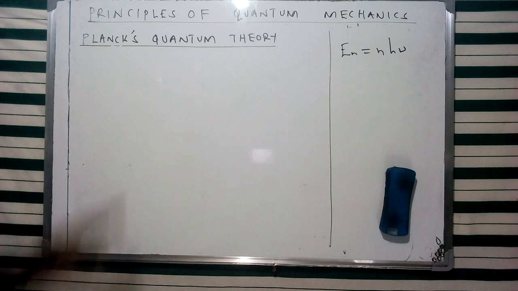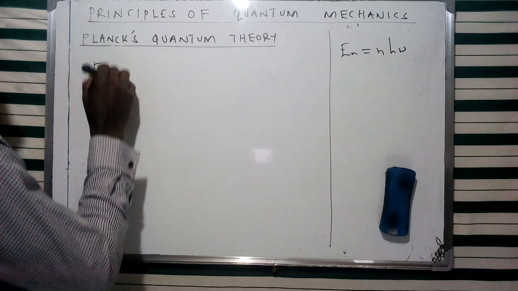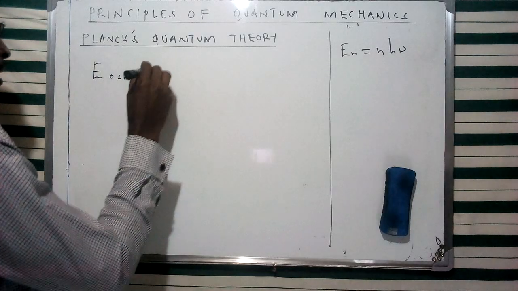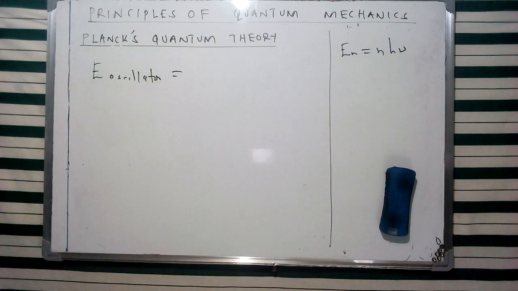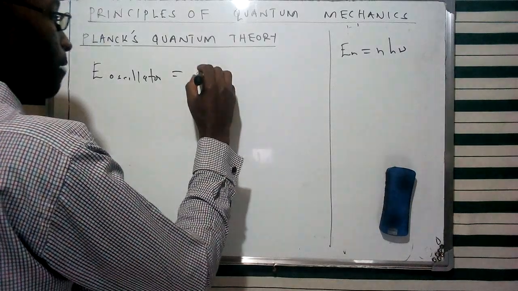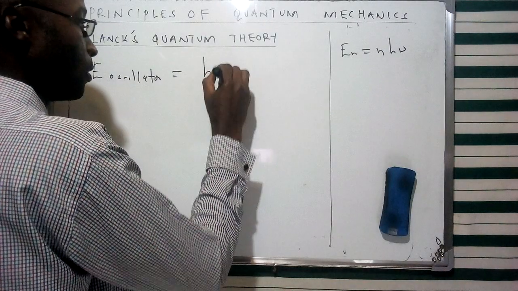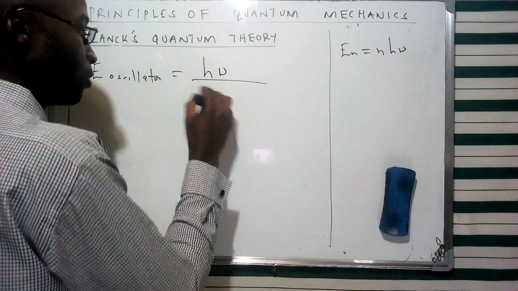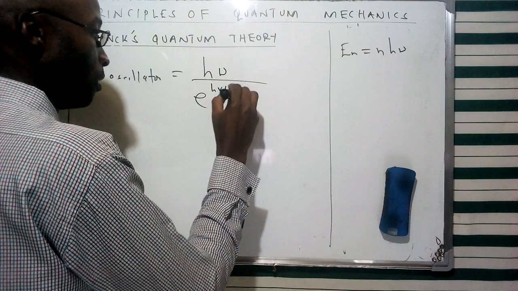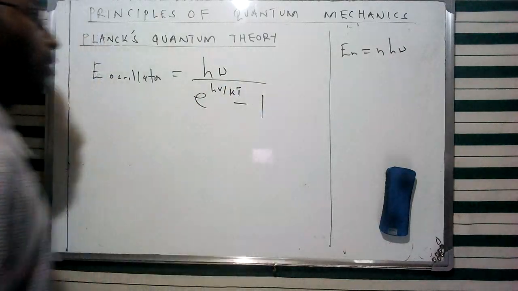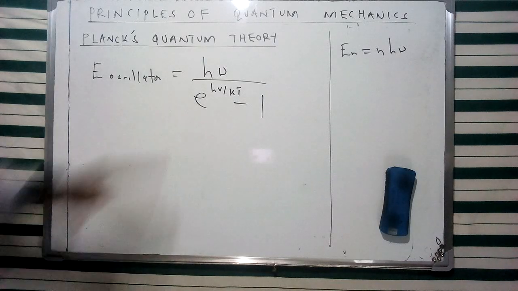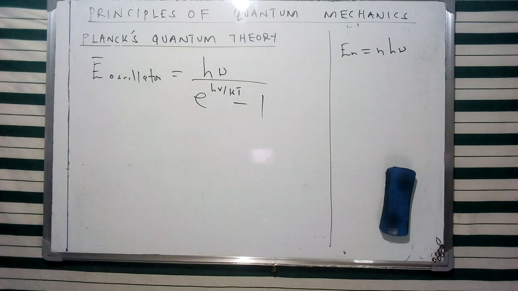Now, based on his argument, Planck described the average energy of an oscillator in terms of Planck's constant and the frequency. And we're going to have this specific factor that I'm going to describe later, perhaps in another video. But this basically was the description of the average energy of an oscillator according to Max Planck.